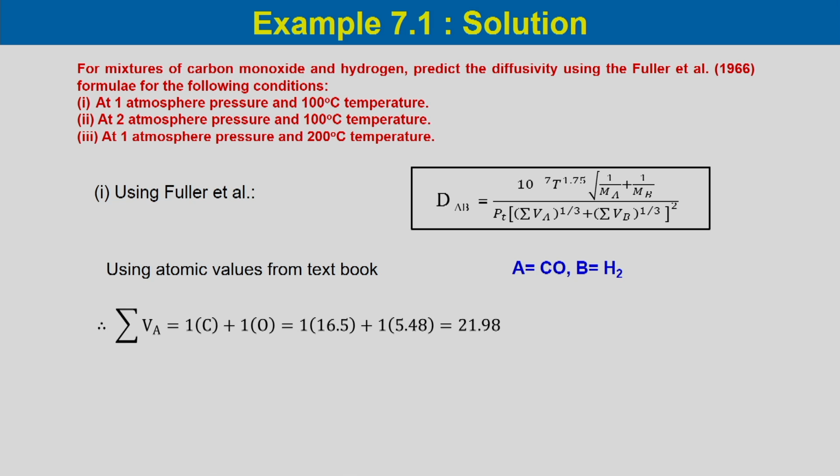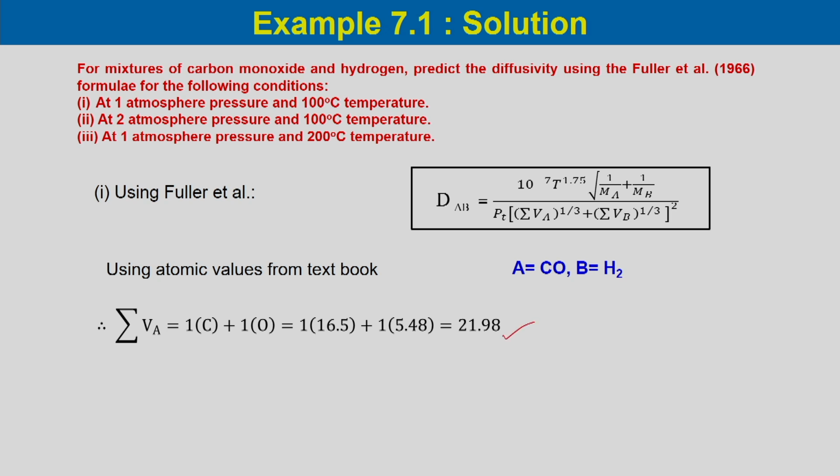If we want to calculate summation over VA, for carbon monoxide it would be equal to 1 into the atomic volume of carbon plus 1 into the atomic volume of oxygen. So, it would be equal to 1 into 16.5 plus 1 into 5.48, which is 21.98.